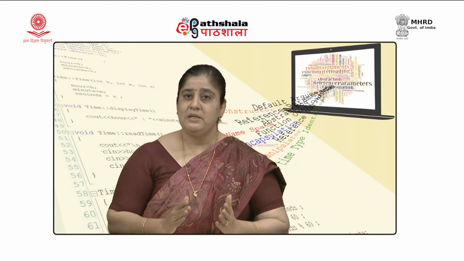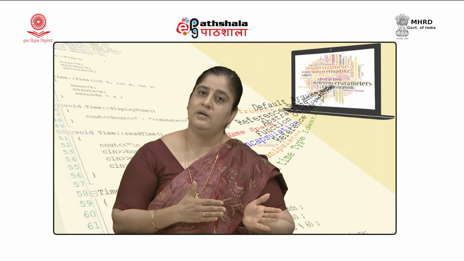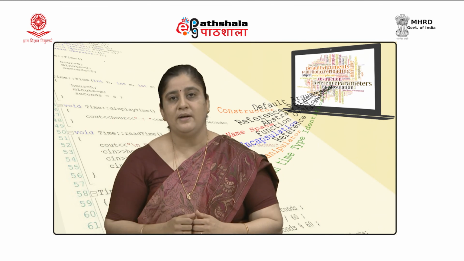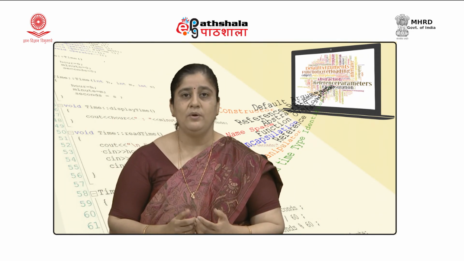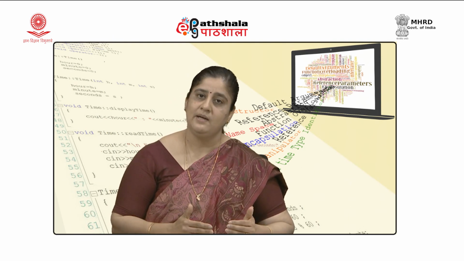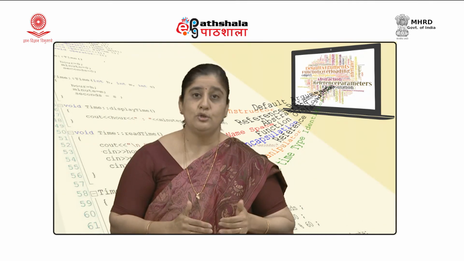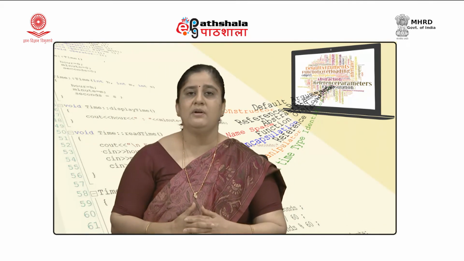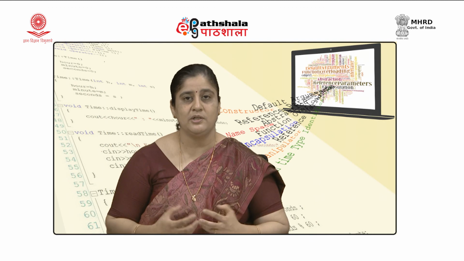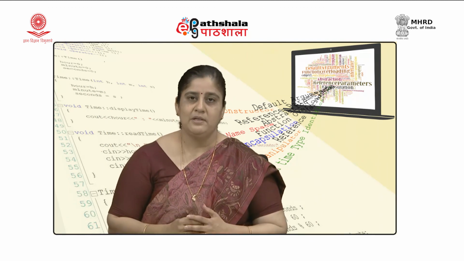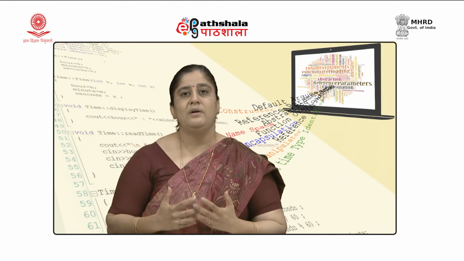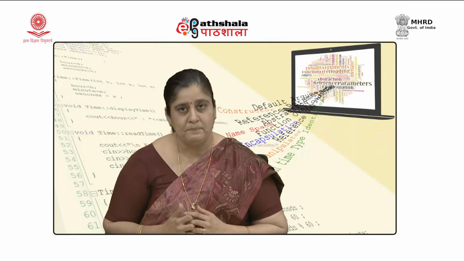Therefore, now C++ has support for both. It has a support for procedure oriented programming, it also has a support for object oriented programming. Why I say so? Because C++ has a backward compatibility, which means a program that is written in C, which is valid in C, is also a valid C++ program. So, it is possible for us to use C++ to actually write a program which is procedure oriented. But if we are using C++, we should use the power of object orientation, and we should try to build a solution which is object oriented.